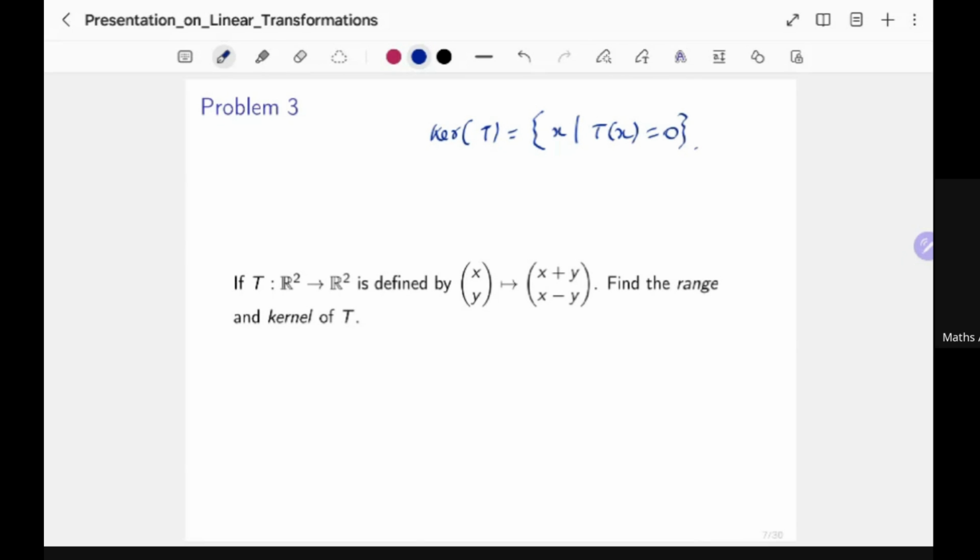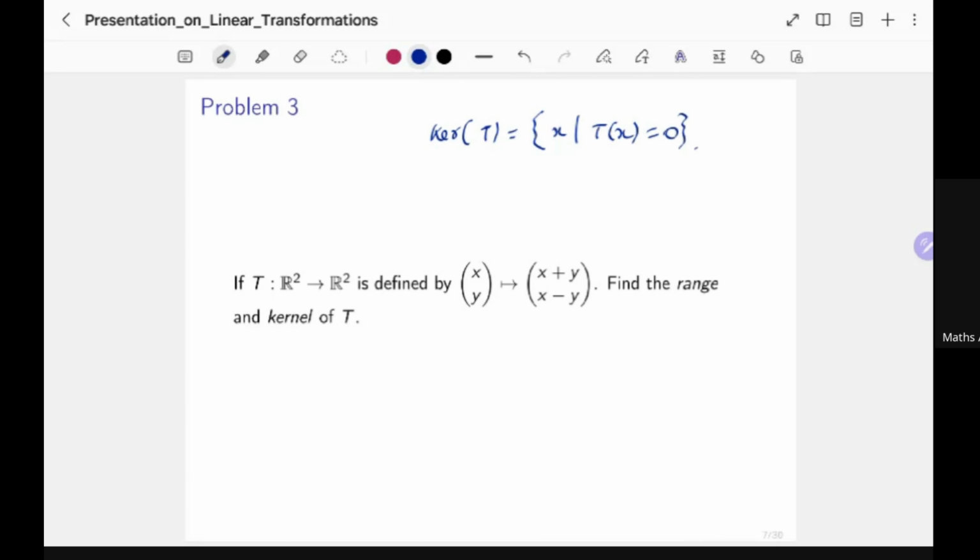So in this case, what exactly do we have to do? We basically have to look at all the (x, y) such that x plus y is equal to 0, and so is x minus y. So basically, we have to solve a system of equations, which is x plus y equals 0 and x minus y equals 0. Now, what does that really mean?